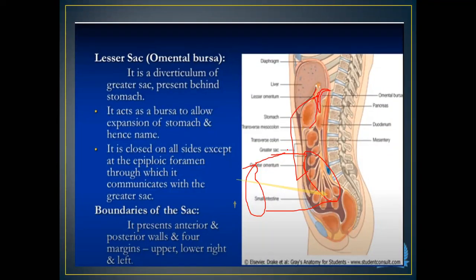Now at one end of this sac, there's a space which is also covered on all four sides except one side. What is that one side? It is the epiploic foramen. If we consider this as the greater sac, and this as the smaller sac, L, and this as G, the greater sac, the space or area is closed on all four sides.